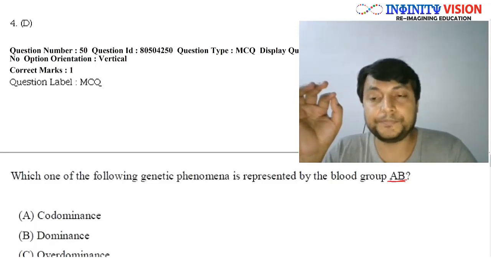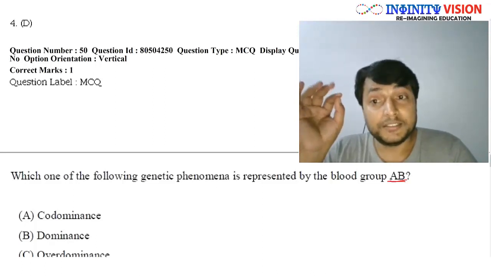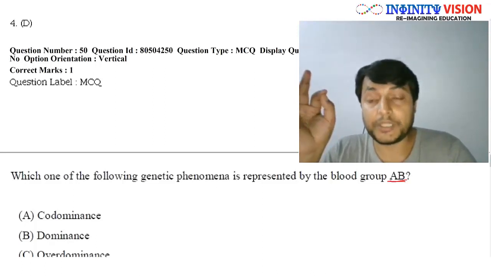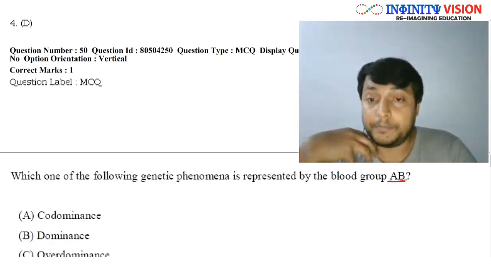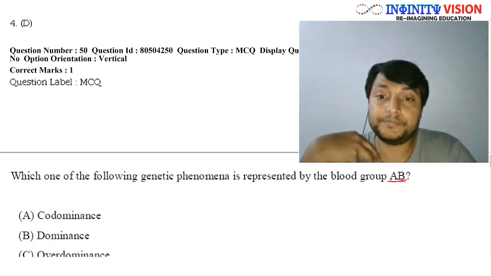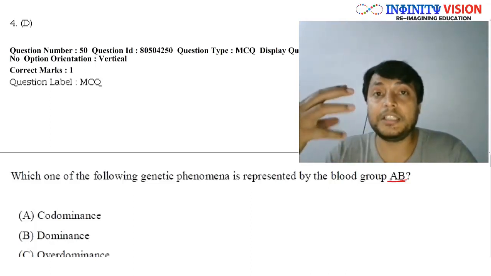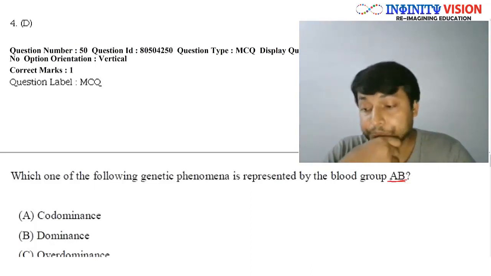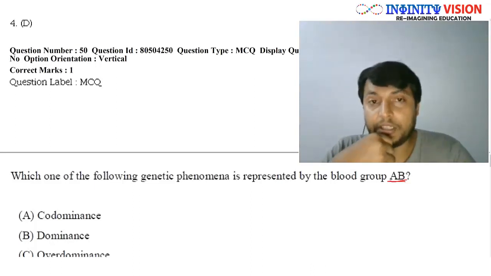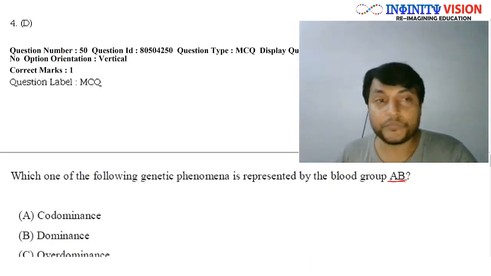In many cases, it fails. Okay, the example is the inheritance of blood group in humans. In humans, the inheritance of blood group does not follow the law of dominance. Okay, now how it happens, let us see. Suppose a